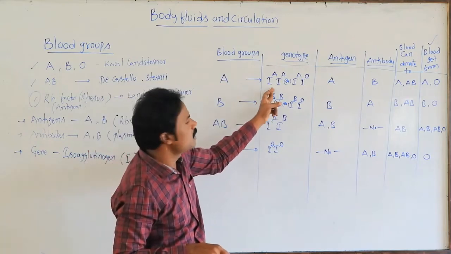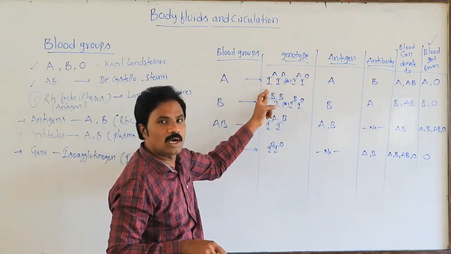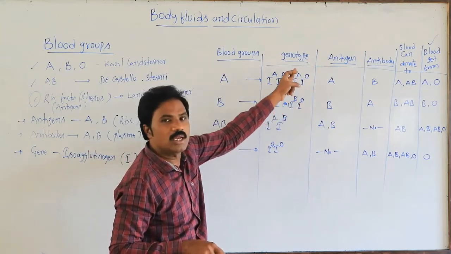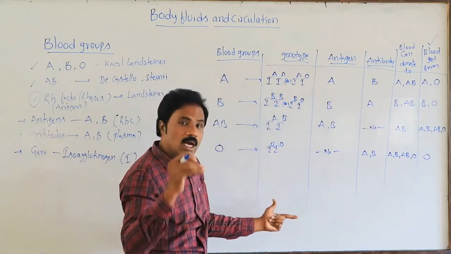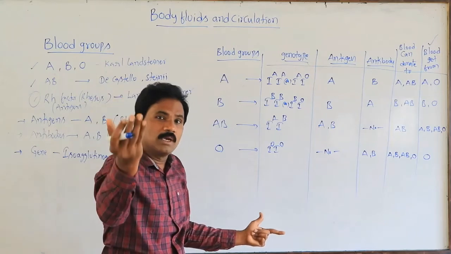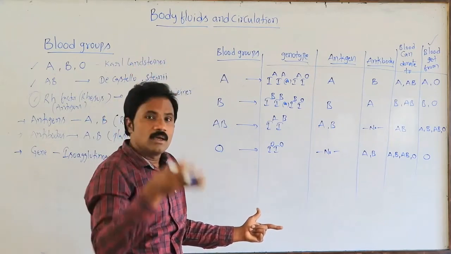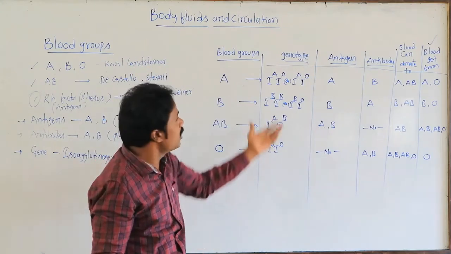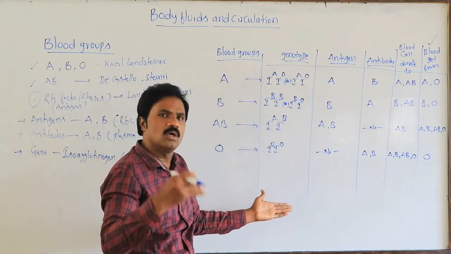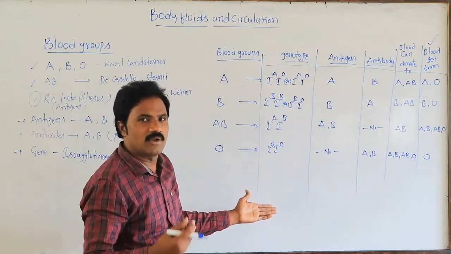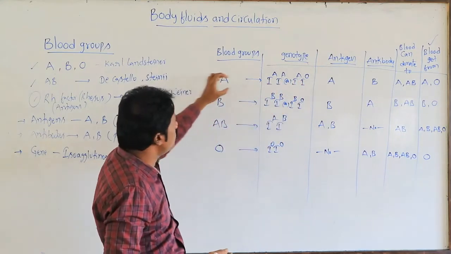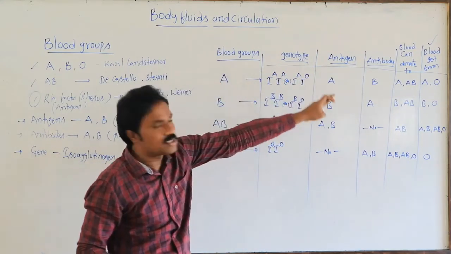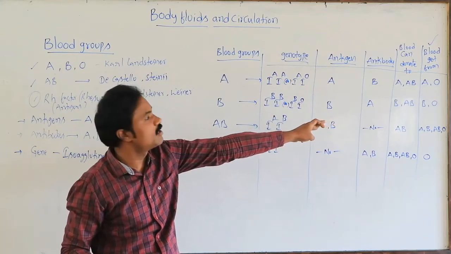That's why, either homozygous, where both are similar, or heterozygous, either A or O. Based on this genotype, if the mother's blood group is B and the father's is A, the child's blood group can be O because of the genotype. You will learn that in detail in 12th class. These are the antigens, and the opposite antibodies are present.